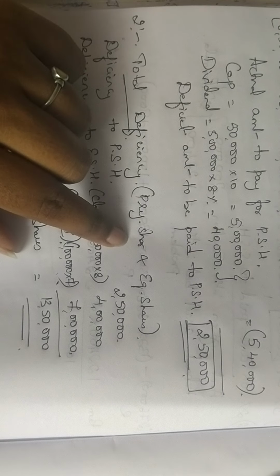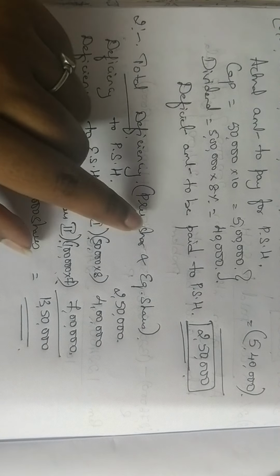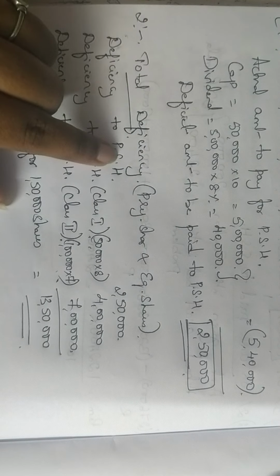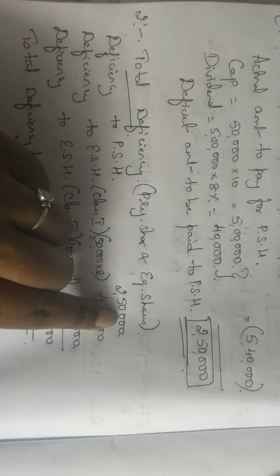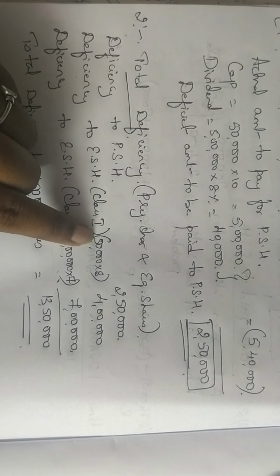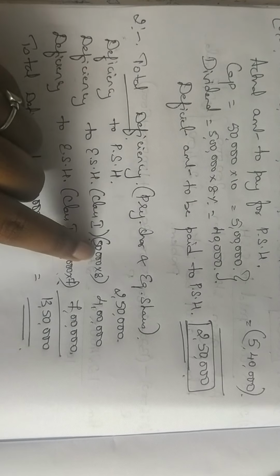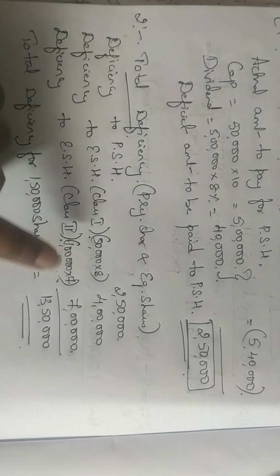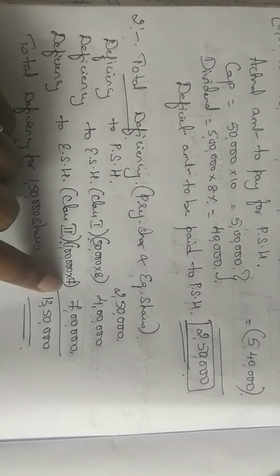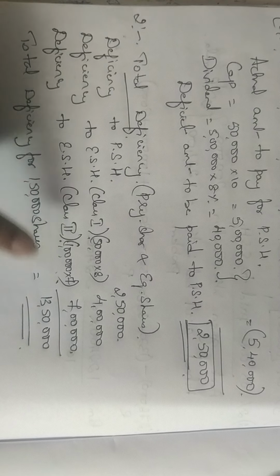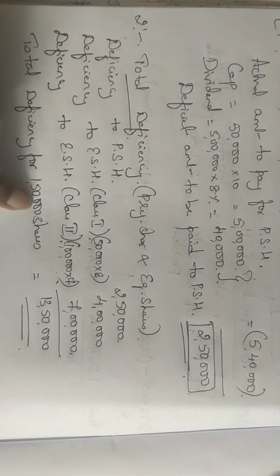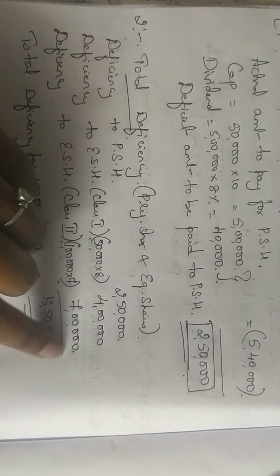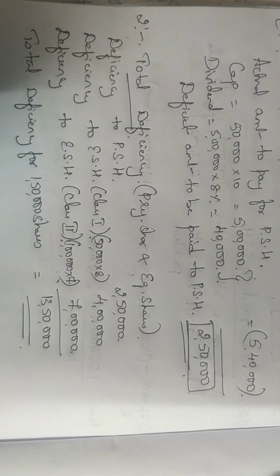So total deficiency means amount that you have to pay to the preference shareholders as well as to the equity shareholders. Preference shareholders, I know I should pay 2,50,000. Equity shareholders, class 1, total number of shares is 50,000. Paid up value is 8 rupees, so 4 lakh. Class 2, number of shares is 1 lakh. Paid up is 7, so it is 7 lakh. So the total deficiency for how many shares? 1 lakh plus 50, 1,50,000 shares. The total deficiency is 13,50,000.